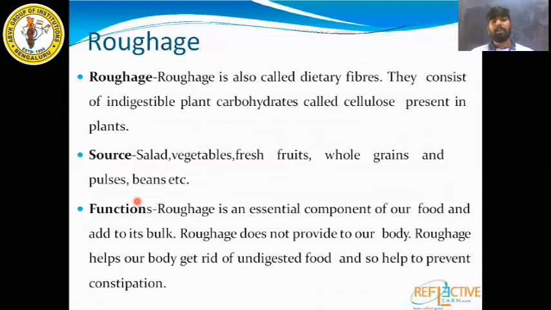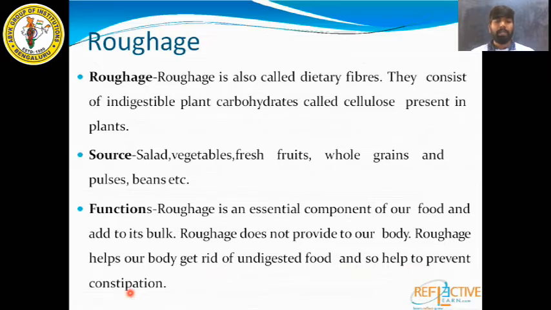And what are the functions of roughage? Roughage is an essential component of our food and it adds to its bulk. Roughage does not provide nutrition to our body. Roughage helps our body to get rid of undigested food and it also helps to prevent constipation.